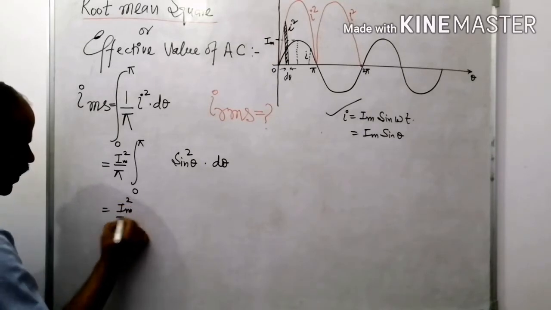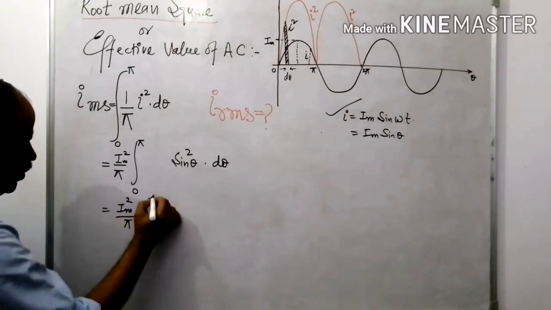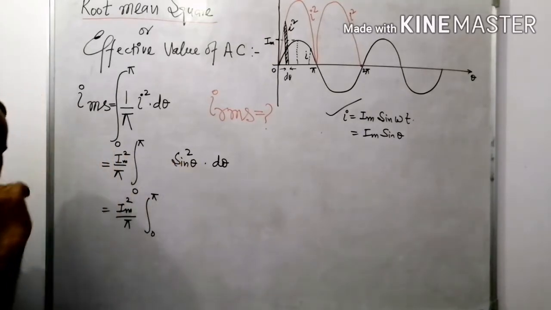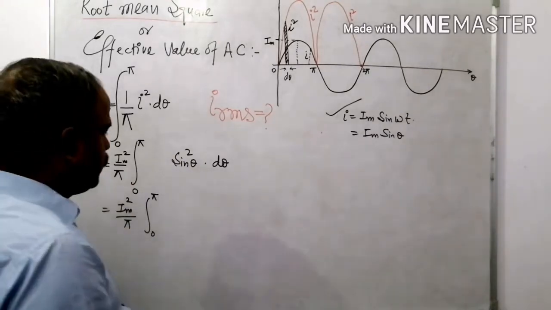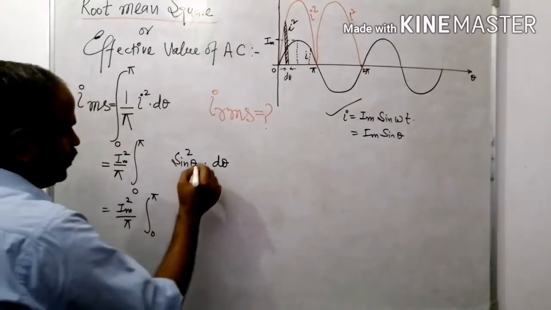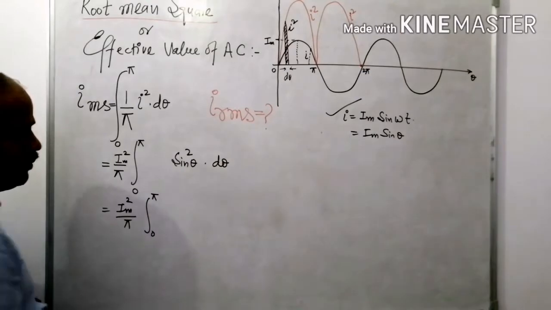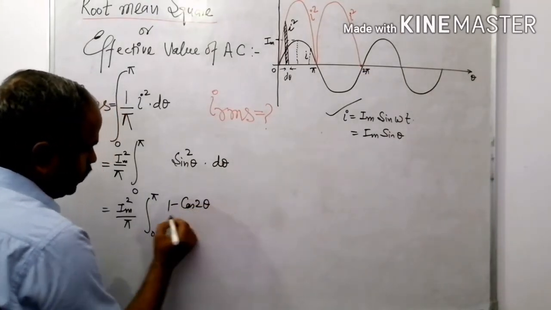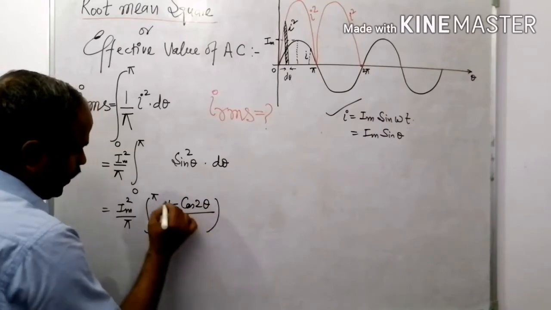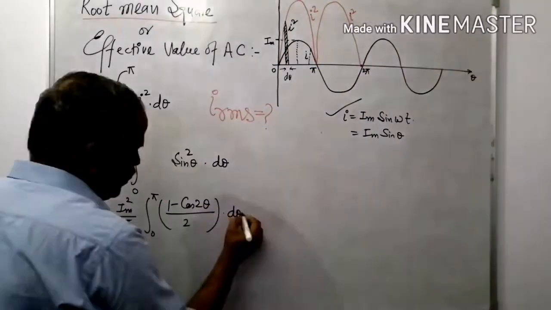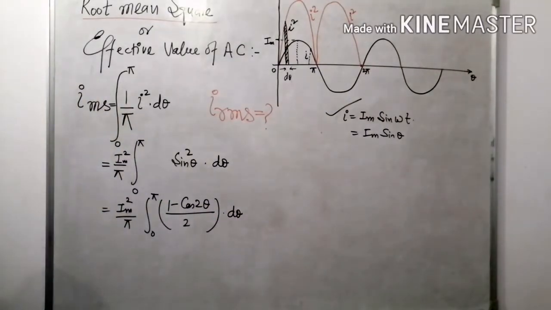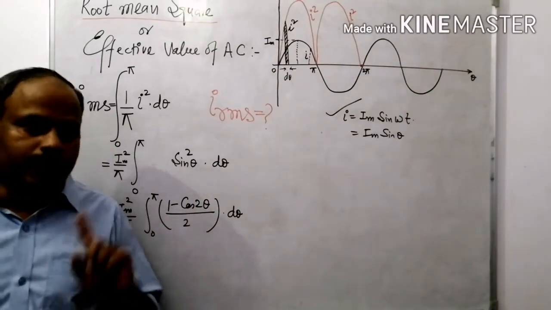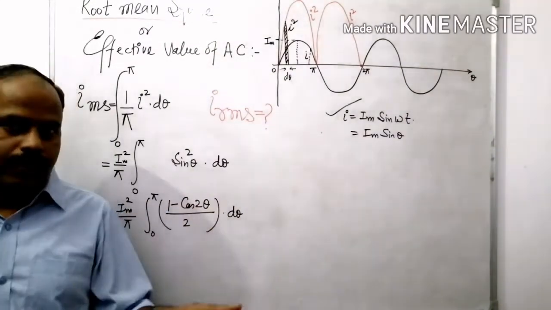I maximum square divided by pi, integration 0 to pi. Sorry. What is the value of sin square theta? It is 1 minus cos 2 theta divided by 2 into d theta. Right? Because cos 2 theta is equal to 1 minus 2 sin square theta.